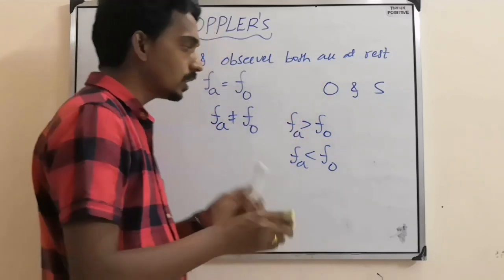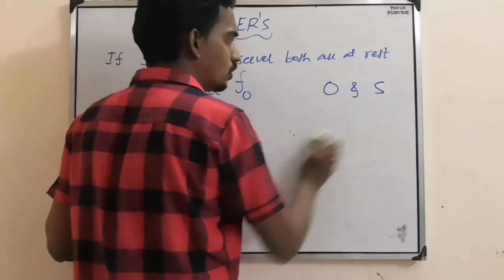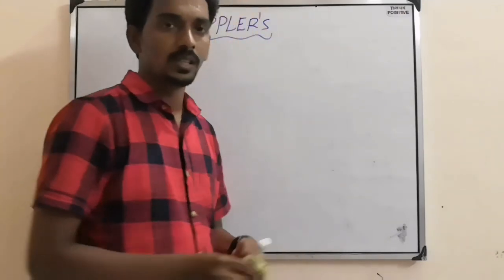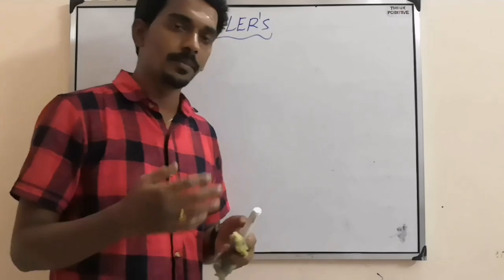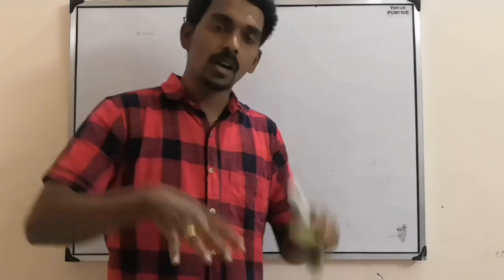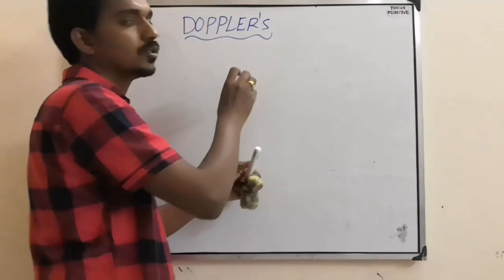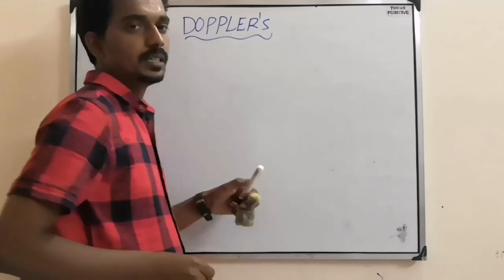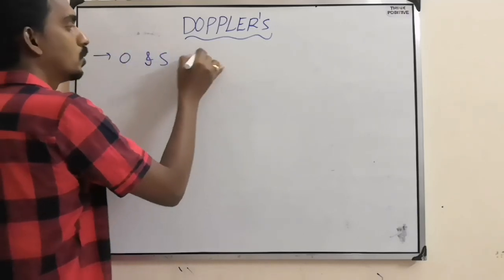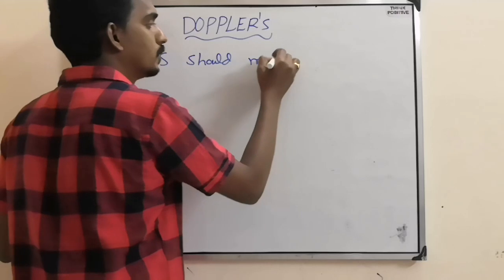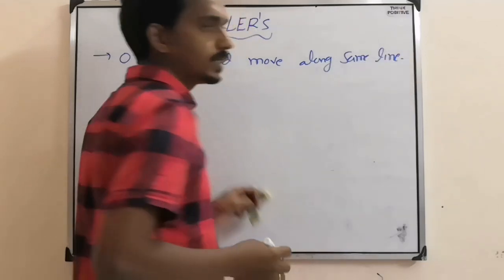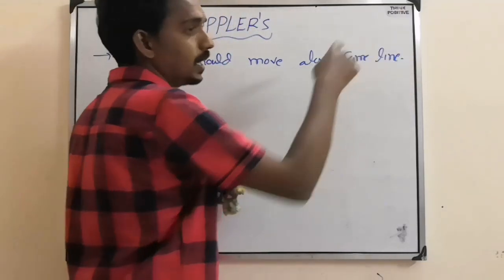So what is the meaning of relative motion? Relative motion means either the observer is moving, or the source is moving, or both are moving. But one particular condition should be satisfied to apply Doppler's effect. First, observer and source should move along the same line. I am not saying the same direction, I am saying along the same line.